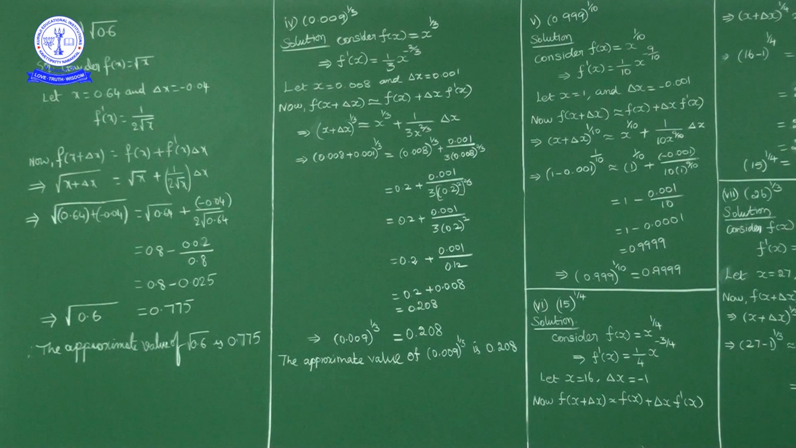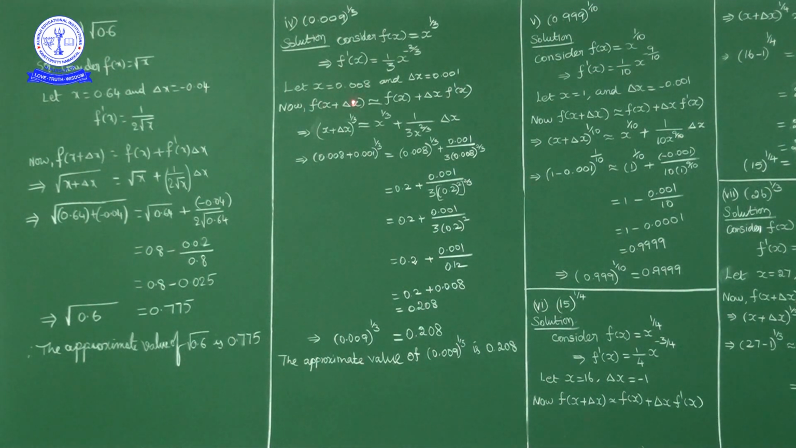Now here we have 0.009 power 1 by 3. If you consider x as 0.008, what is the advantage? 0.008 is nothing but the cube of 0.2. 0.2 cube is 0.008. Okay, so 0.008 power 1 by 3 is 0.2. So I will consider x as 0.008, delta x as 0.001. Okay, now what else we have?